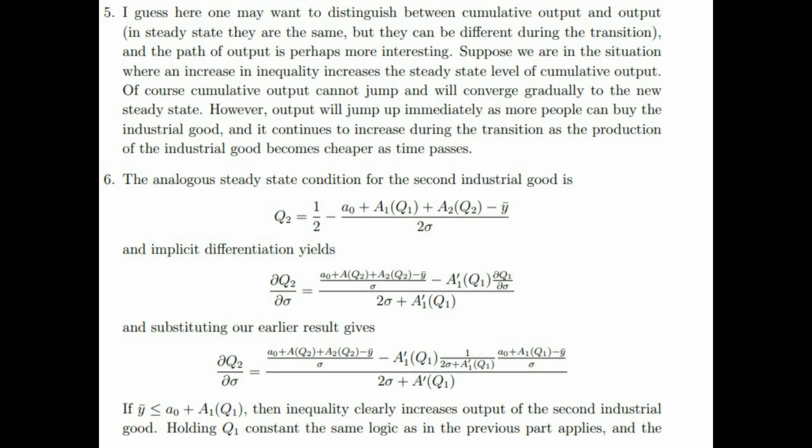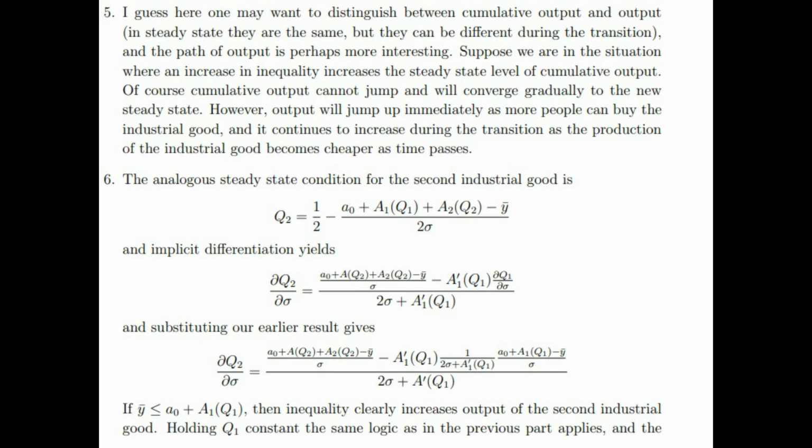An implicit differentiation yields the partial derivative of Q2 with respect to sigma equals A0 plus A1 into brackets Q2 plus A2 into brackets Q2 minus bar y over sigma minus A1 into brackets Q1 times the partial derivative of Q1 with respect to sigma, over 2 sigma plus A1 into brackets Q1, and substituting our earlier result gives the partial derivative of Q2 with respect